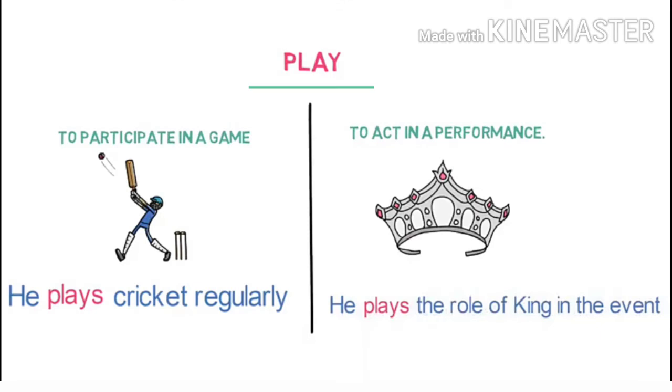Second one is play. First meaning of it is to participate in a game. Sentence example of it could be, he plays cricket regularly. Another meaning of the word play is to act in a performance. A sentence example could be, he plays the role of king in an event. You can see the difference in the meaning of the word play.